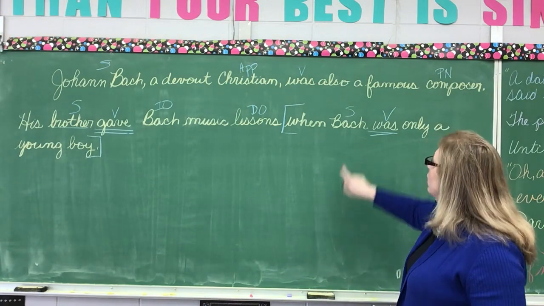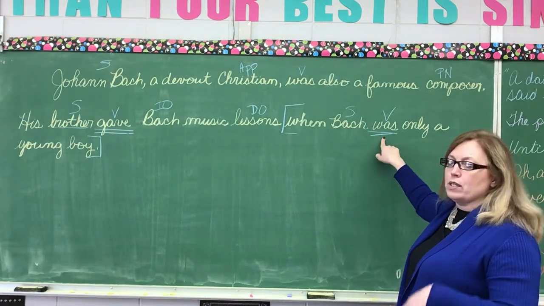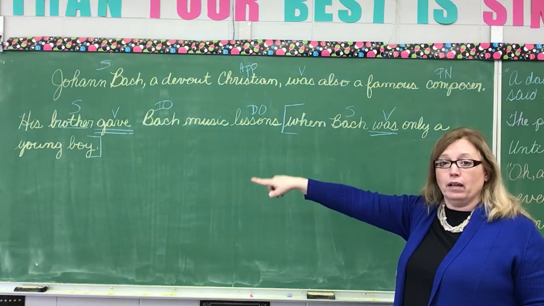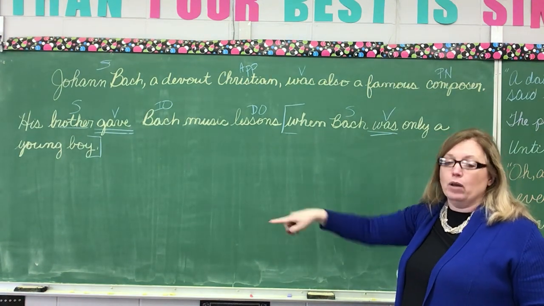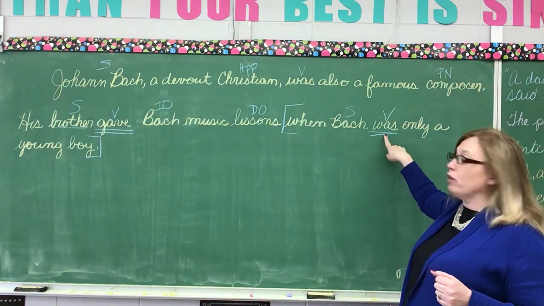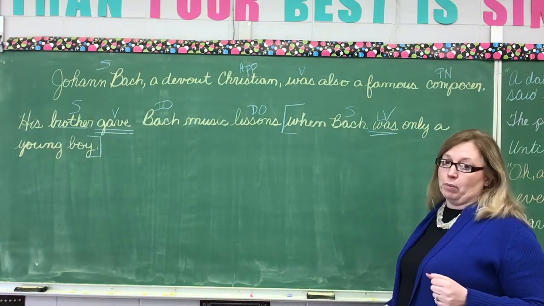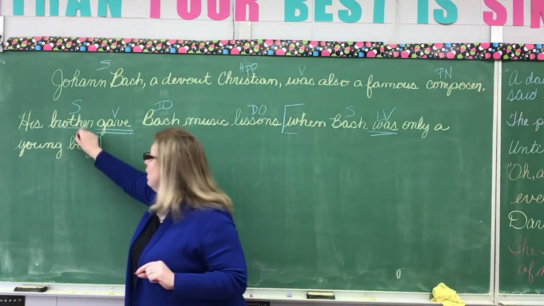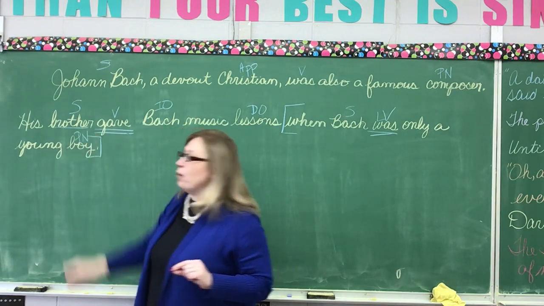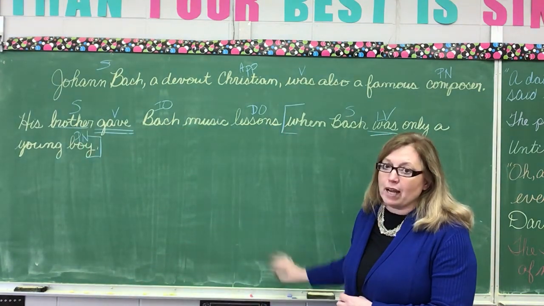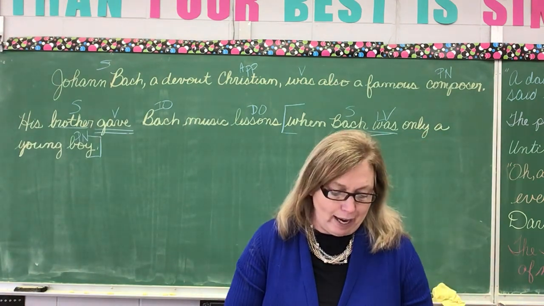Yes, okay? So Bach was what? He was boy. Boy equals Bach. Why did Mrs. Turner say equal? Because I have a what kind of verb? I have a linking verb. Since it's a linking verb, I have to find the word that equals my subject. That is the boy. It's a predicate nominative. Okay, I just wanted to walk through the process on these two. Now let's check the rest of your answers.